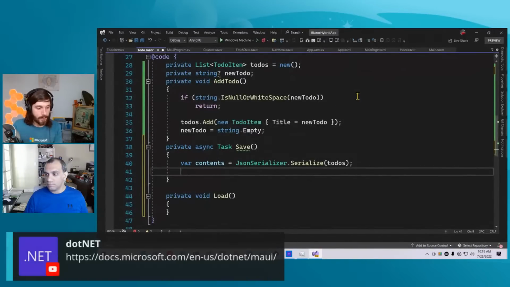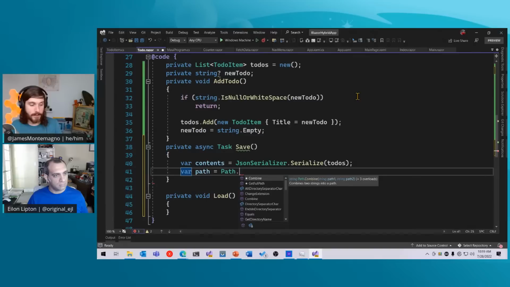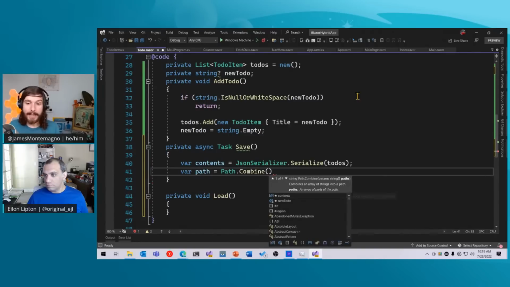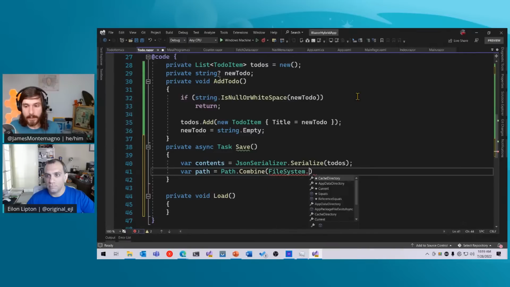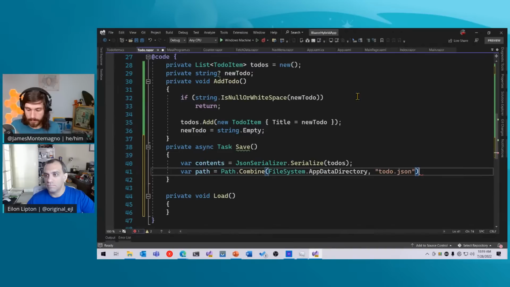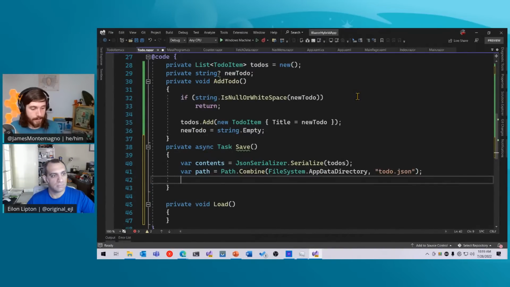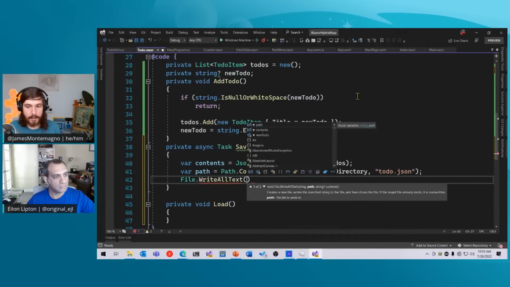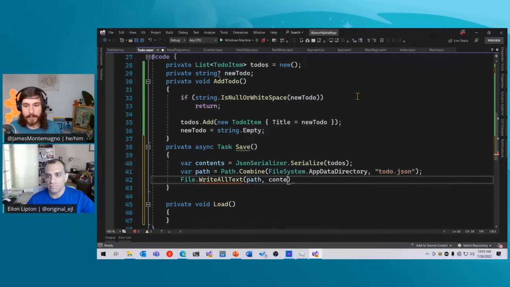So I'm going to say var path equals Path, which is coming from System.IO, and we're going to combine the path where we want to store it. So FileSystem.AppDataDirectory, and I'm going to say todo.json. So that's going to use just normal file path stuff there. Then I'm going to say File.WriteAllText, and we're just going to give it the path. We're going to give it the contents, and we're good.